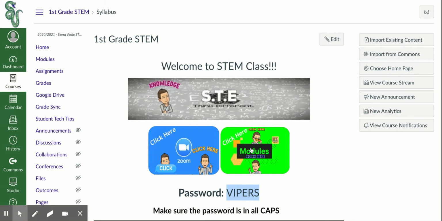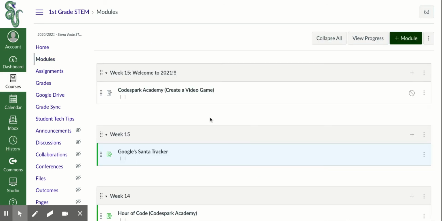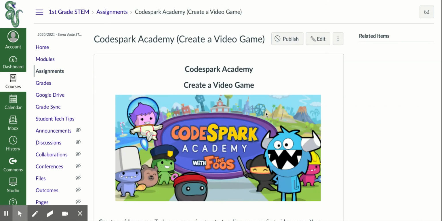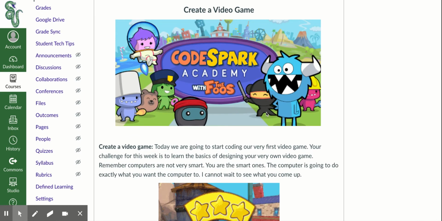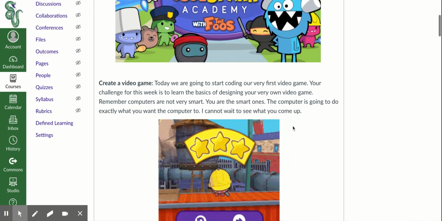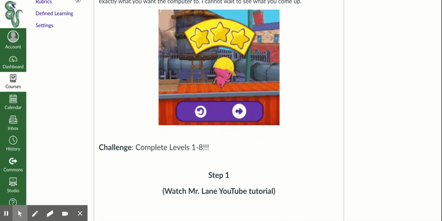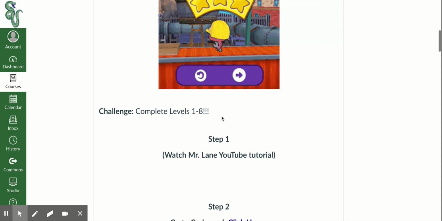I like to click on the green modules button here, and it's loading. What we're going to do is start creating a video game today. So we're going to hit create a video game. And it's loading. We're going to go through here and start creating our very first video game. Now we know computers are not very smart, and our challenge is to complete levels 1 through 8 here.